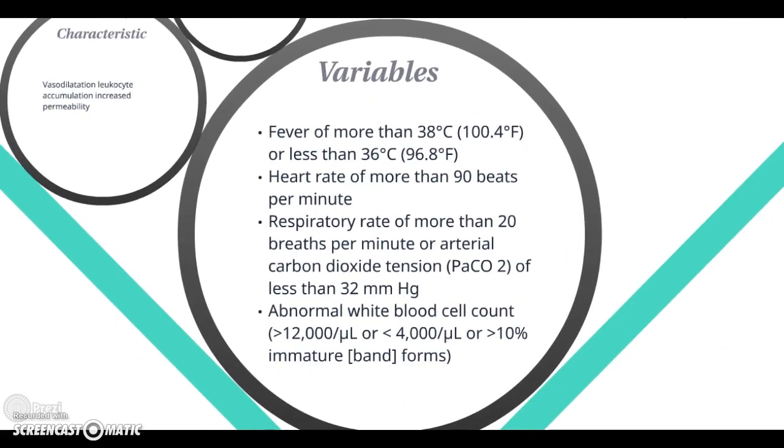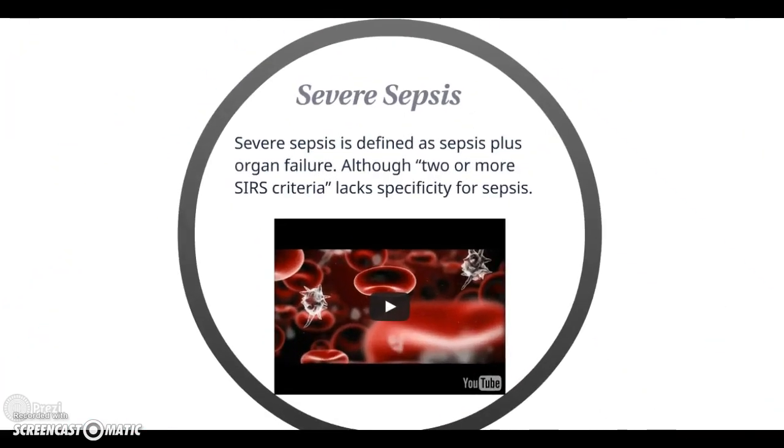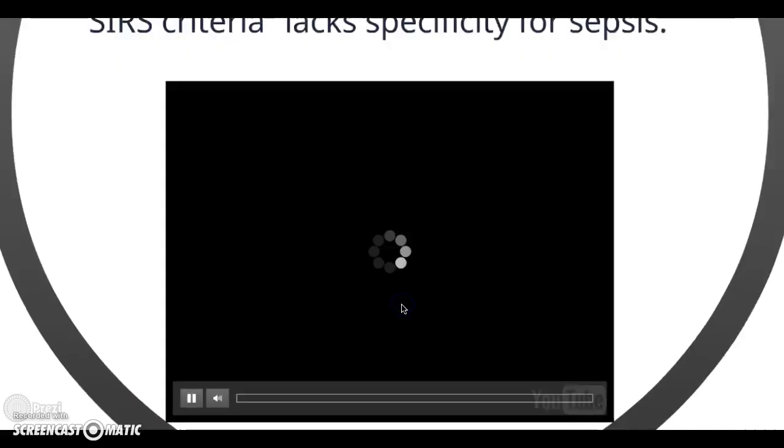Variables: fever of more than 38 centigrade or less than 36 centigrade, heart rate of more than 90 beats per minute, respiratory rate of more than 20 breaths per minute, or arterial carbon dioxide tension of less than 32, abnormal white blood cell count in minor forms. Severe sepsis. Severe sepsis is defined as sepsis plus organ failure, also two or more serious criteria, like specificity for sepsis.